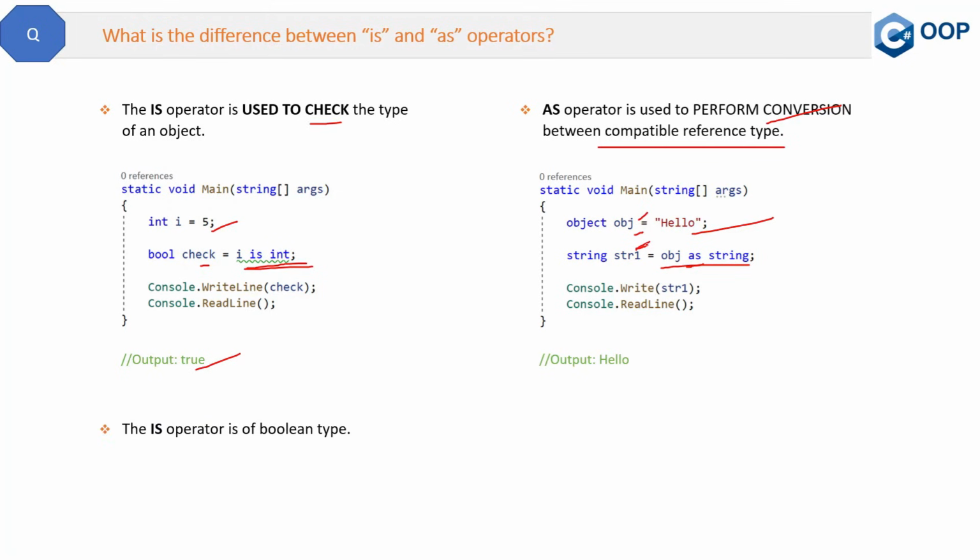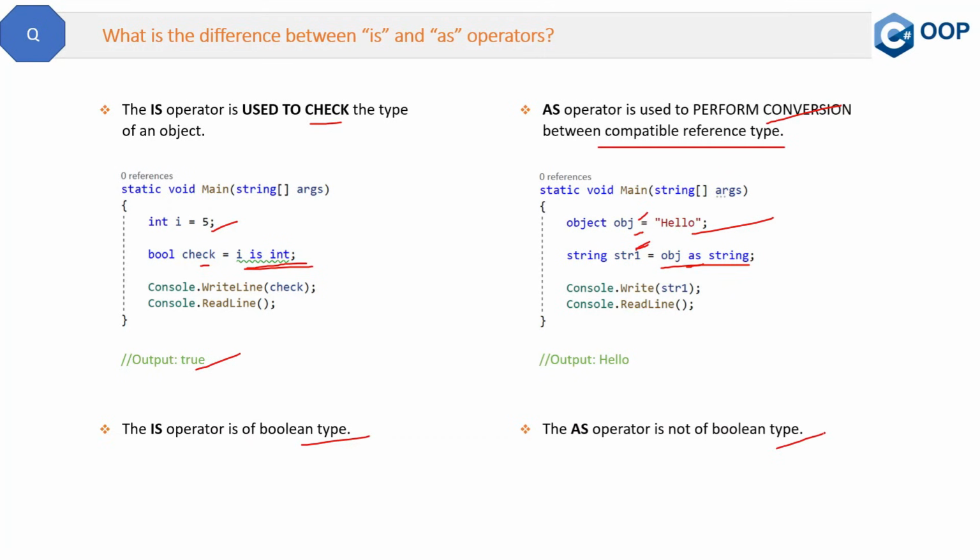Now the second difference, which I already explained, is that the is operator is of boolean type, meaning it will always return either true or false, nothing else. Whereas the as operator is not of boolean type, because it will convert one type into another type.